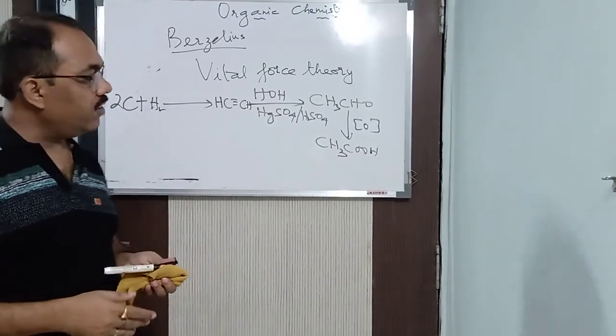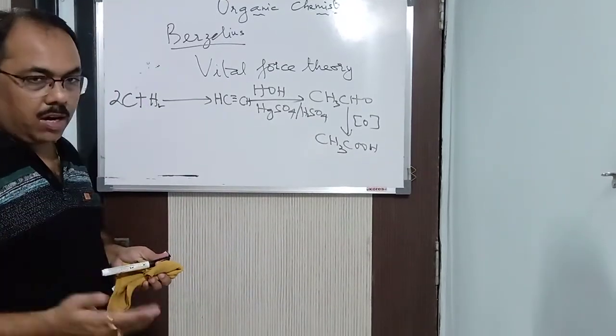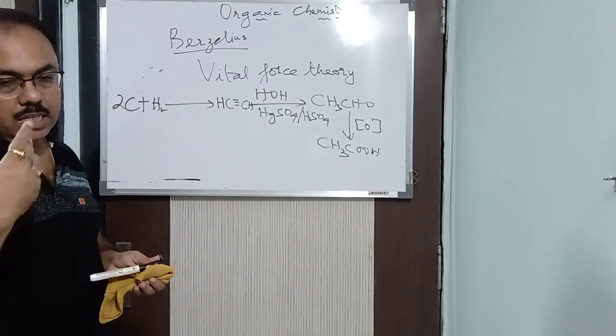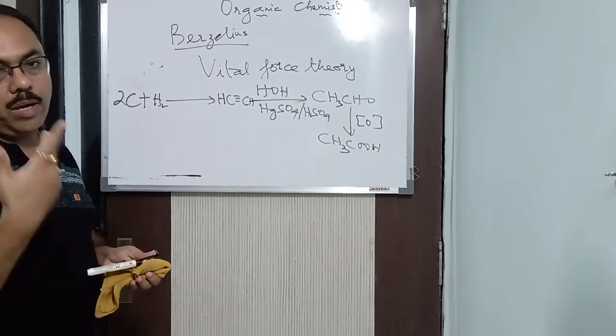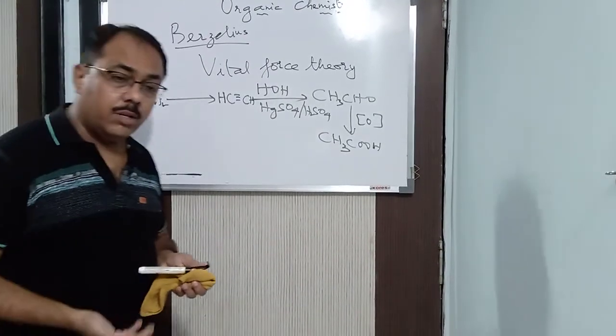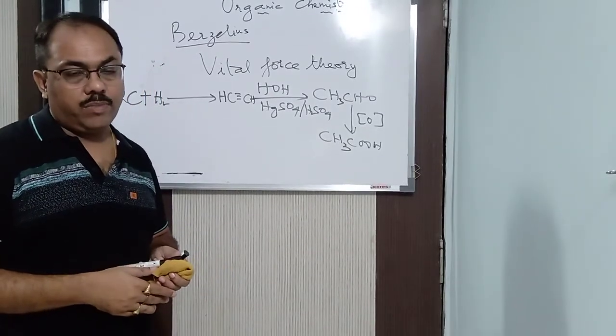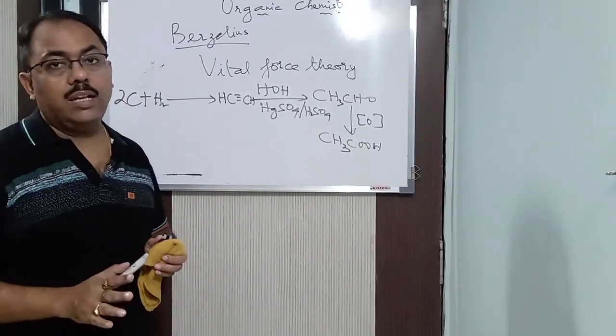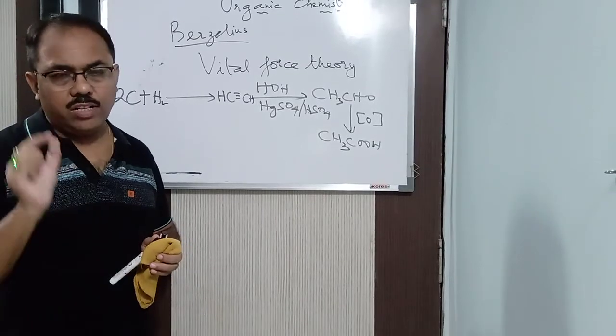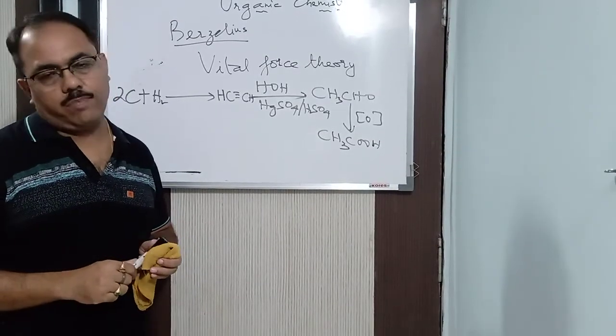Clear? In this way, what you find is that more and more compounds were being prepared by Kolb, by Ladenburg, and by many more scientists. Clear? Then after that, Lavoisier. You have heard this name, Anthony Lavoisier, in the first chapter.